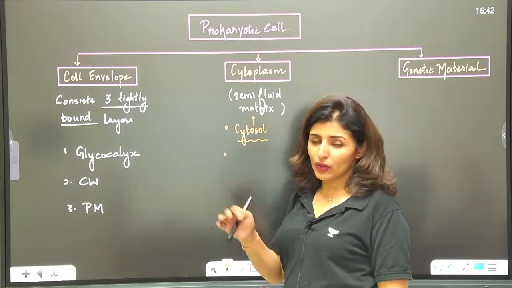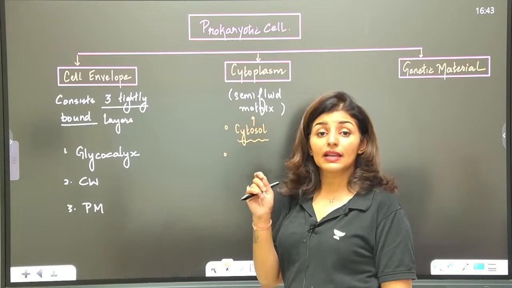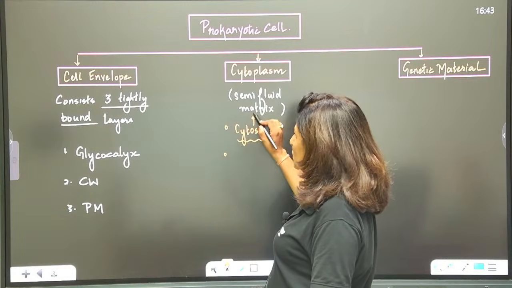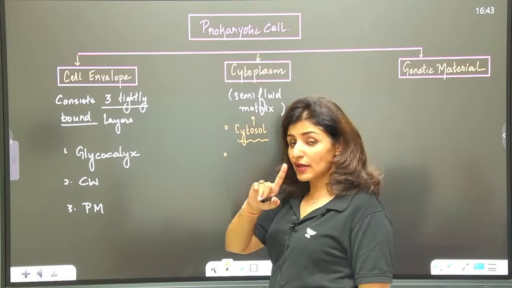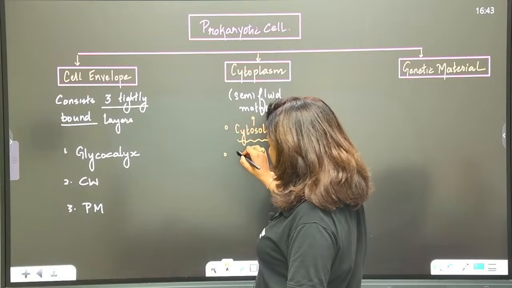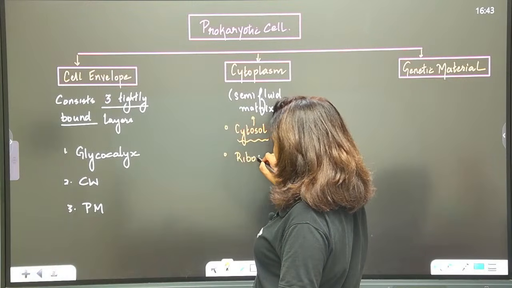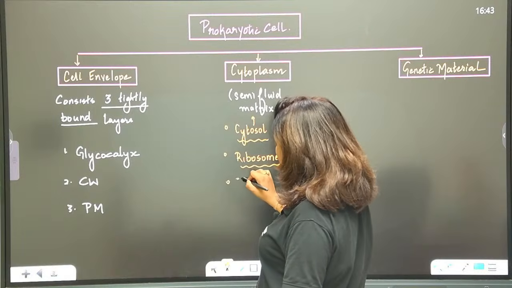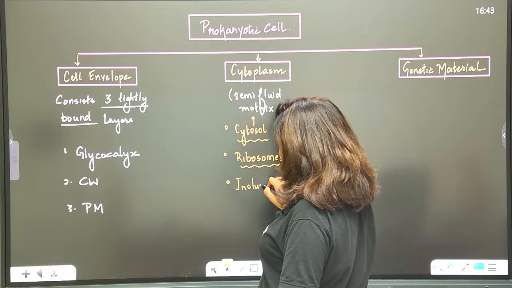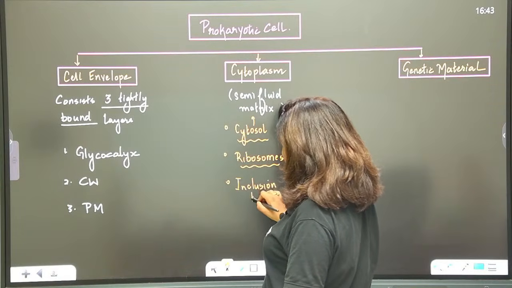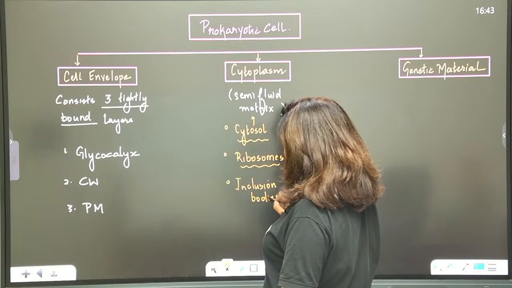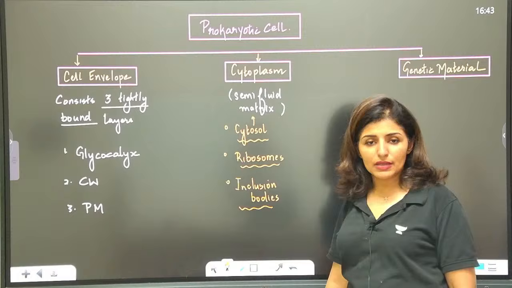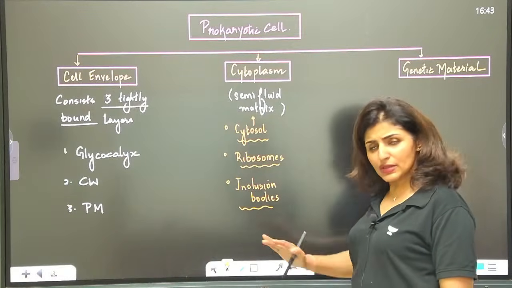Prokaryotes don't have many organelles except for ribosomes, so the only organelle present here is the ribosome. And then there are some inclusion bodies. These inclusion bodies are not found in eukaryotes. They are characteristic of prokaryotes. We'll discuss each one of them.